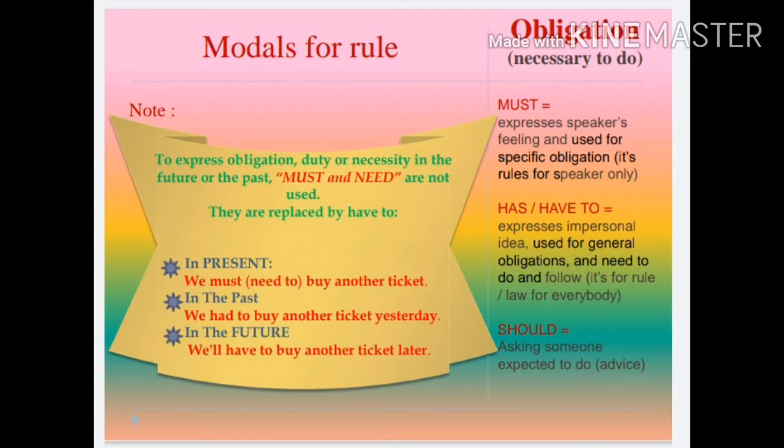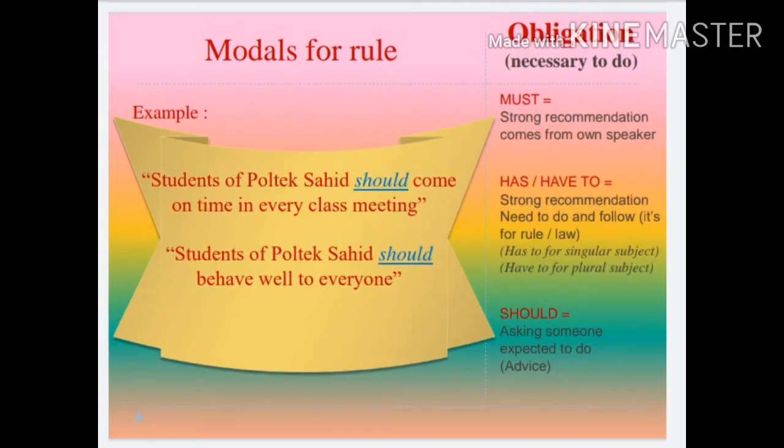So, in the present time, you can use must and have to in your speaking. But in the past time or in the future time, you use only one for obligation, and that is have to. Go on to the next obligation using should. Should means someone is expected to do something. You can give someone advice by using should.